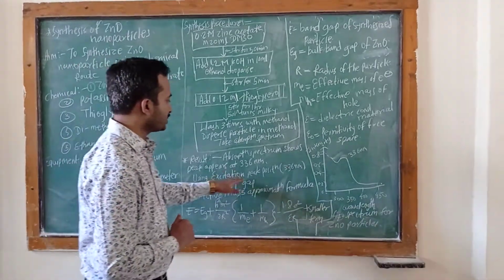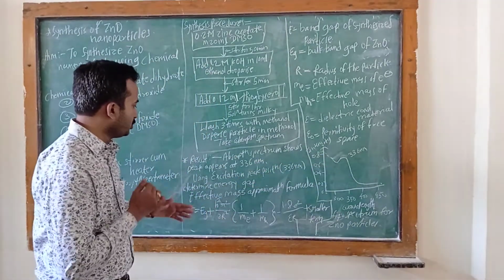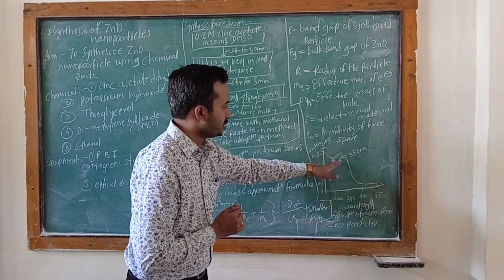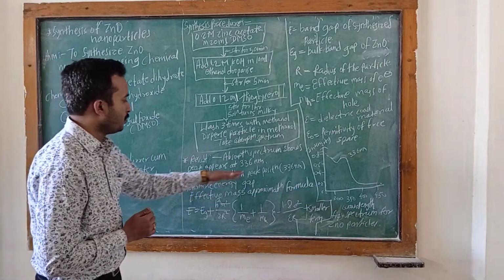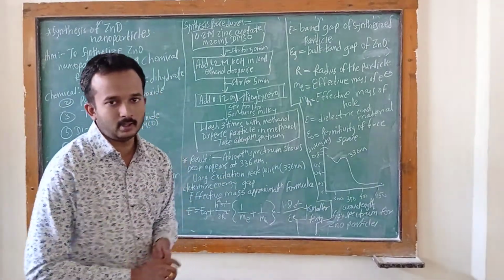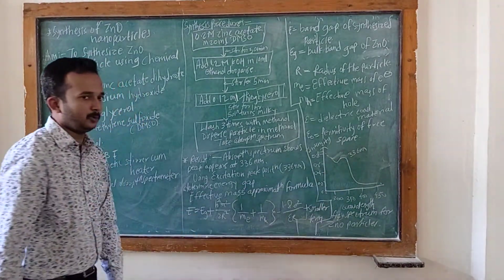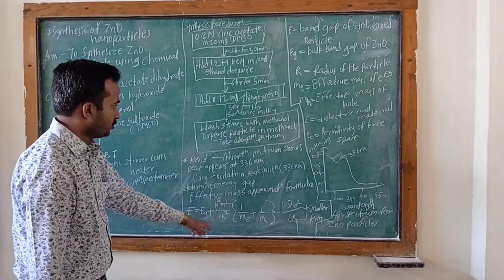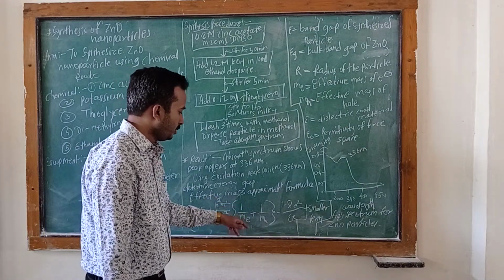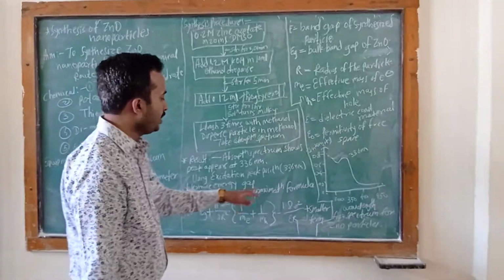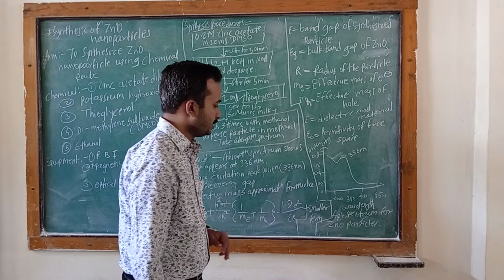This excitation peak position shows the determination of the energy gap, and for that we use the effective mass approximation formula. The formula is E equals E_g plus h squared pi squared upon 2R squared, into bracket 1 upon m_e plus 1 upon m_h, bracket complete, minus 1.8 e squared upon epsilon R, plus smaller terms.